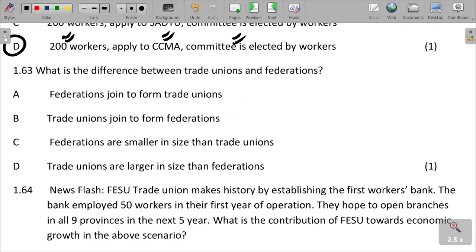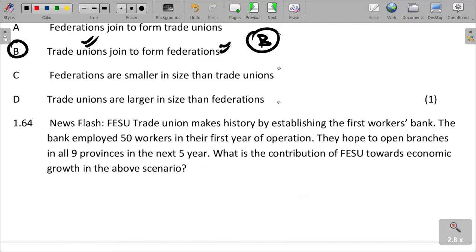What is the difference between trade unions and federations? Trade unions are the ones that join to form federations, which is option B.